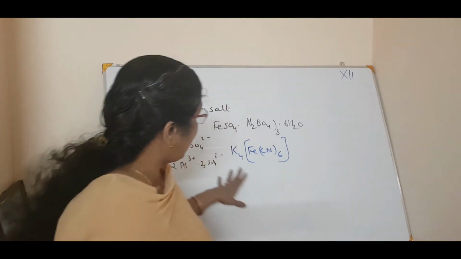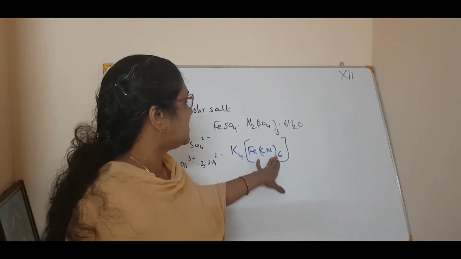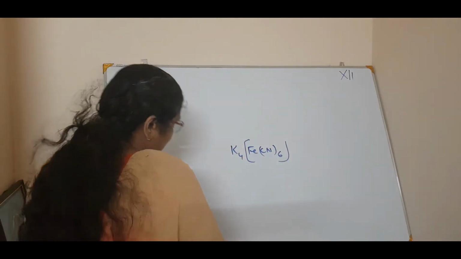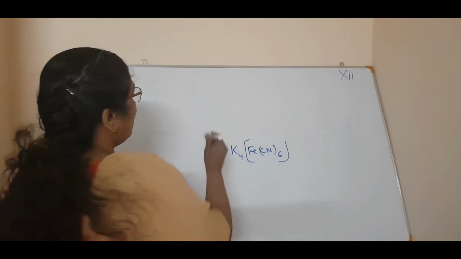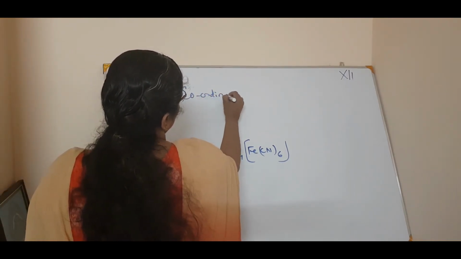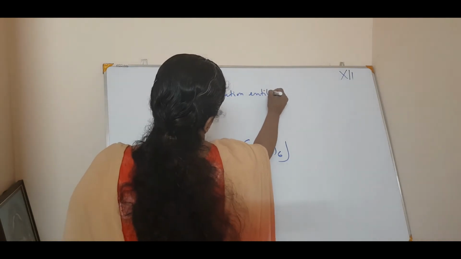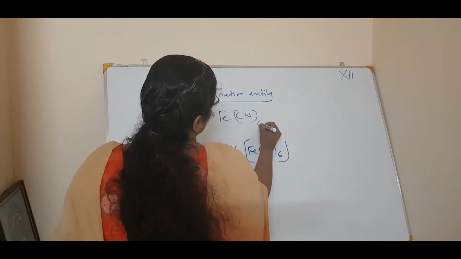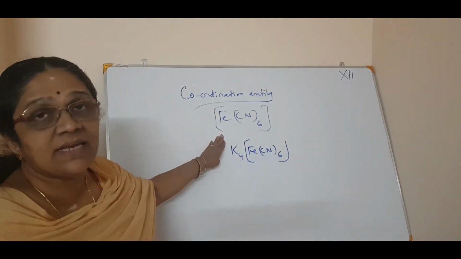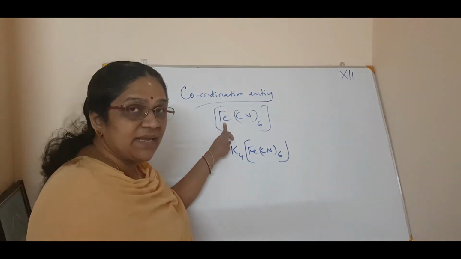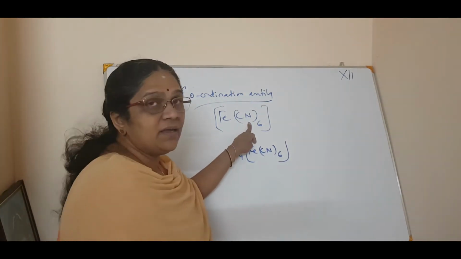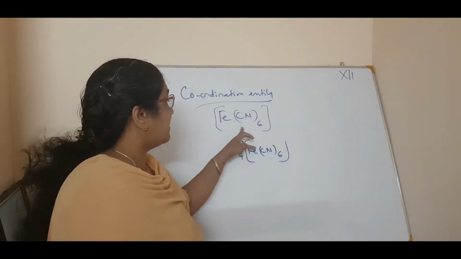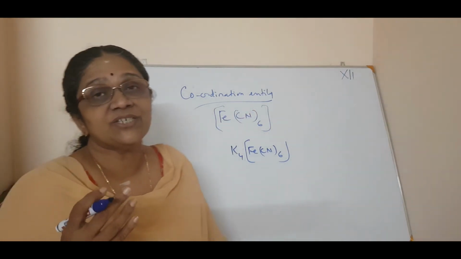Now, if you see an example, for example K4[Fe(CN)6], this is a complex. Now, what do you mean by coordination entity? [Fe(CN)6] 4- is called the coordination entity, which means there is a central metal atom which is bound by some molecules or ions. Together, within the square bracket, that gives you the coordination entity.